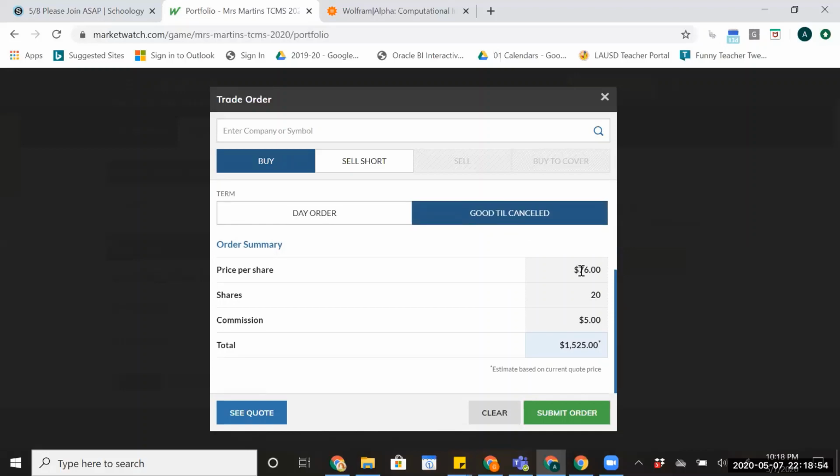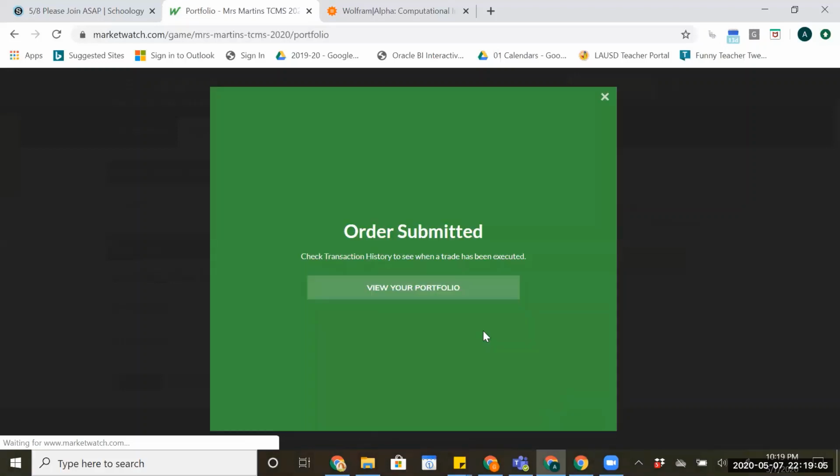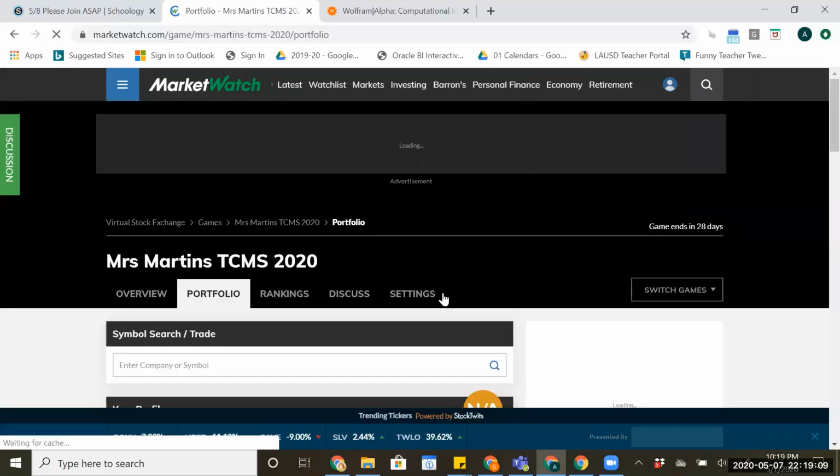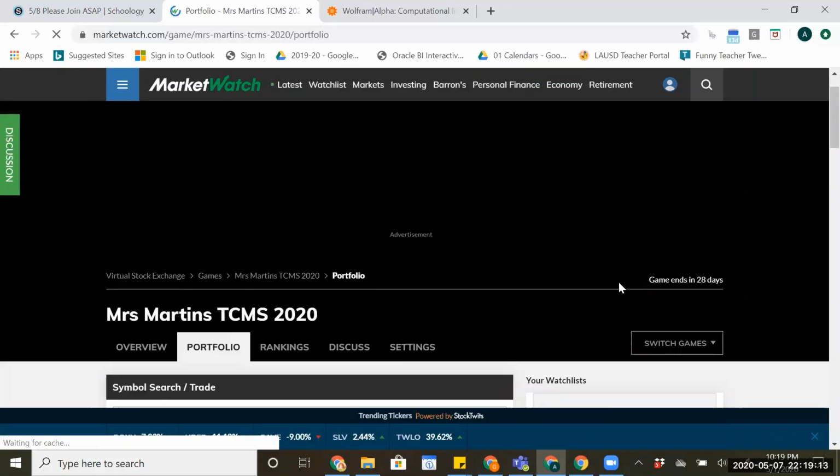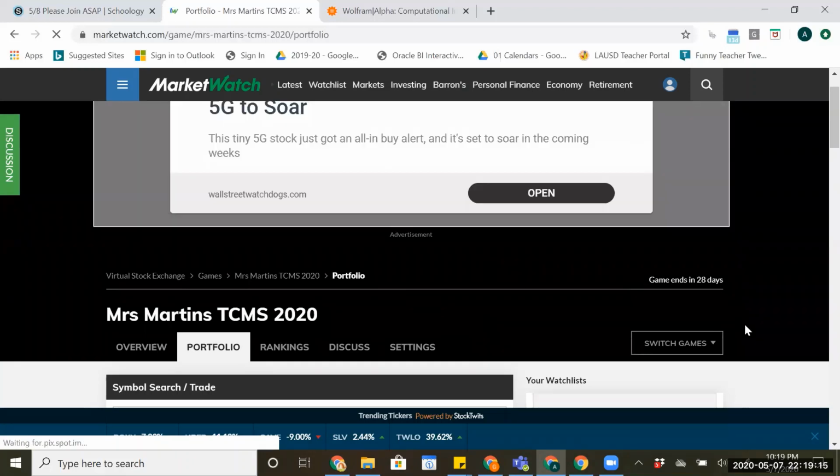So again, my total, or my price per share, the number of shares, my commission, and the total it's going to cost me. Okay, and again, tomorrow morning, those will pop up, and then I'll see how they're growing. And that's about it that I have to share for you about the TCMS stock market game.